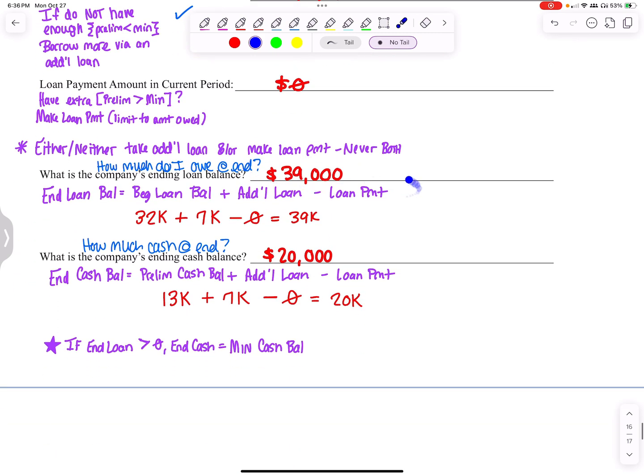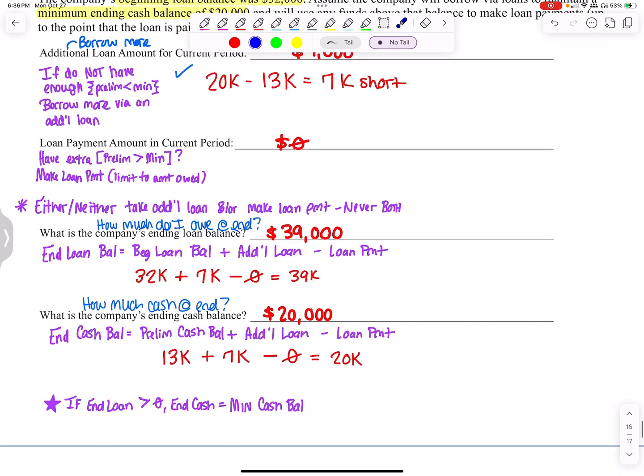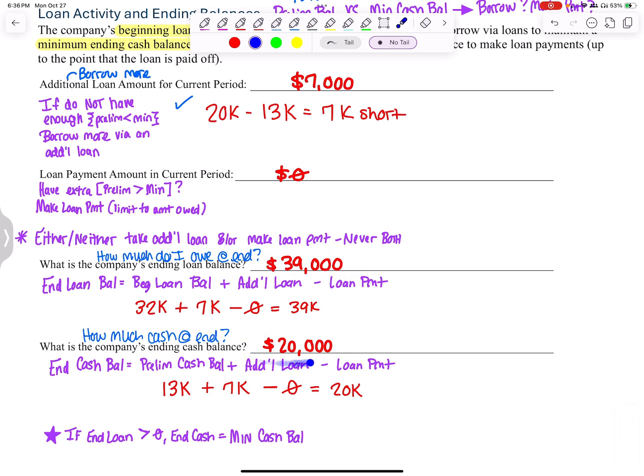If I have an ending loan balance that is greater than 0, if I owe anything at all, my ending cash balance will have to equal the minimum cash balance, because I still owe money. If I had anything over the minimum, I would use the extra that I have to pay down that loan balance. So if I owe anything at all, any extra that I have goes to the loan.